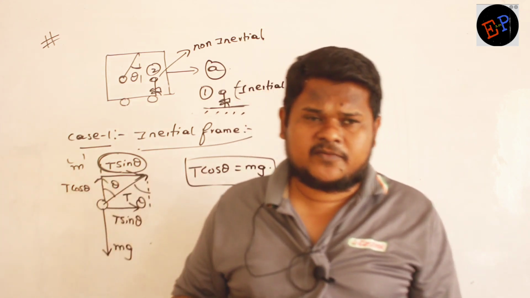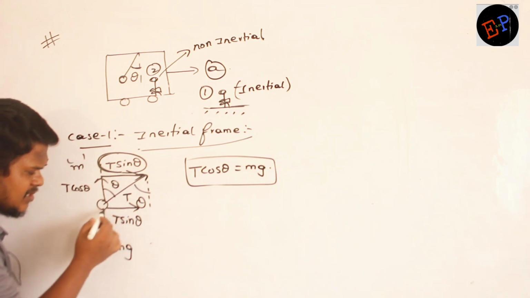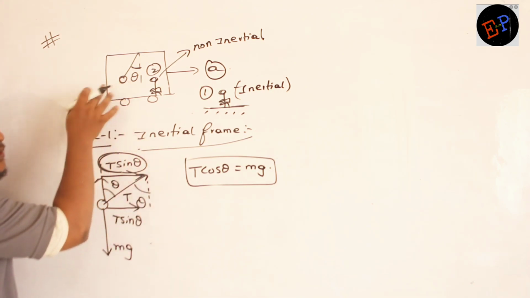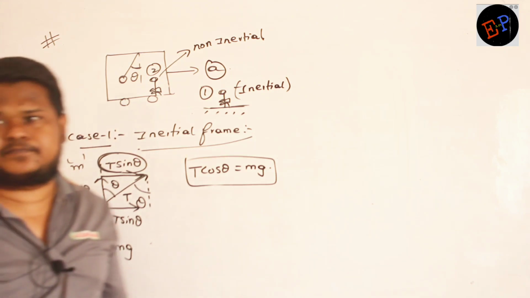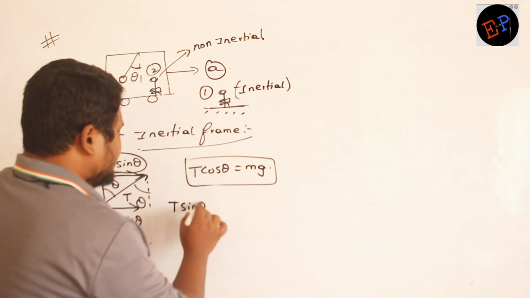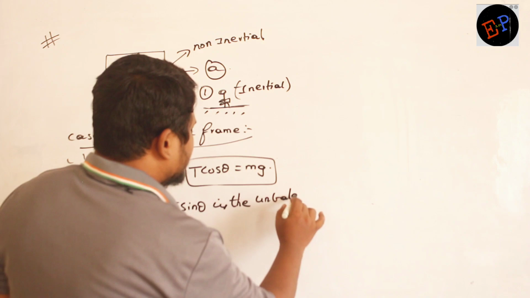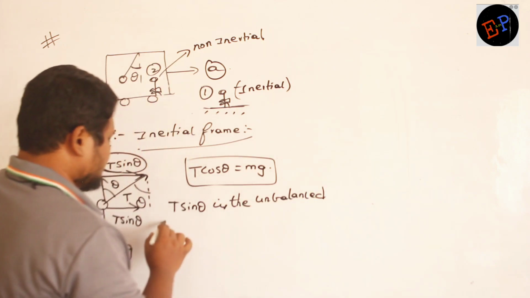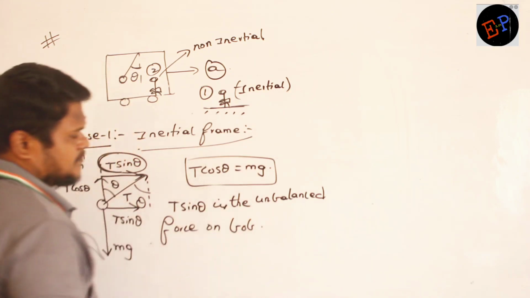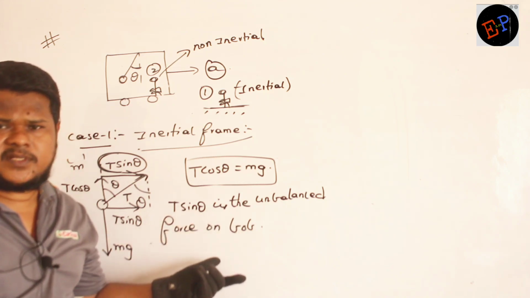It means somebody is applying force on the bob. Who is applying force on the bob? This T sin theta is applying force on the bob. Because of T sin theta, the pendulum is accelerating. Are you able to understand? So therefore I can say T sin theta is the unbalanced force on the bob of the pendulum. There is no force which is balanced. Unbalanced force means that is the net force.